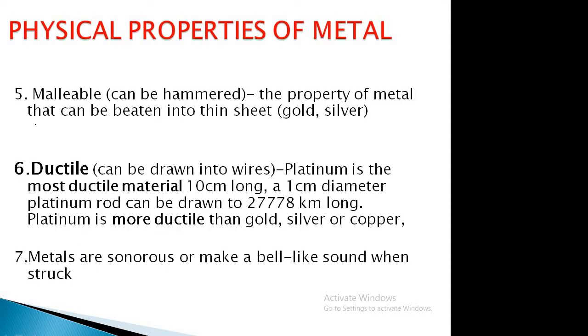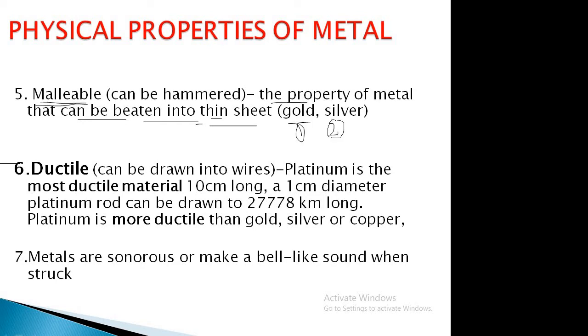Then the fifth point, that is malleability, or malleable property. Metals have the malleable property, that is, the property of metal that it can be beaten into thin sheets. The property of metal that can be beaten into thin sheets is called malleable. The most malleable metals are, one, gold, and second, silver.